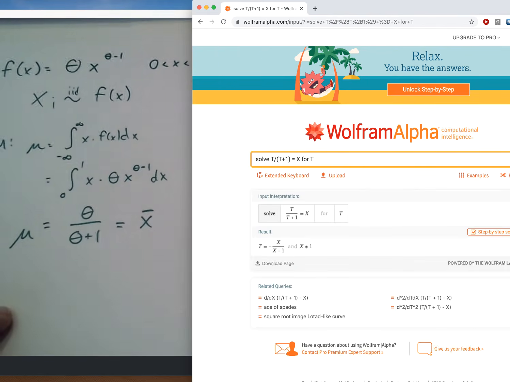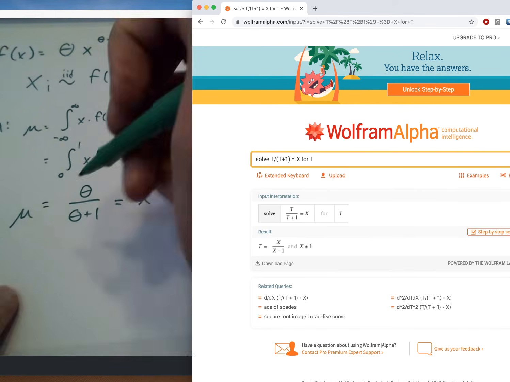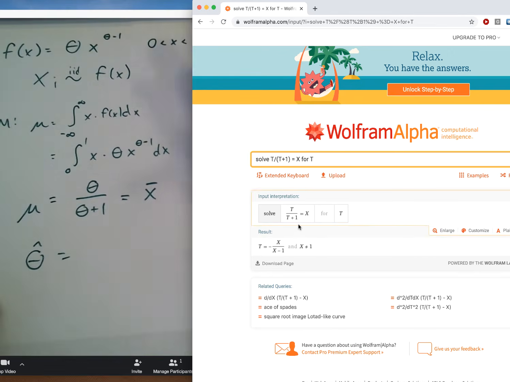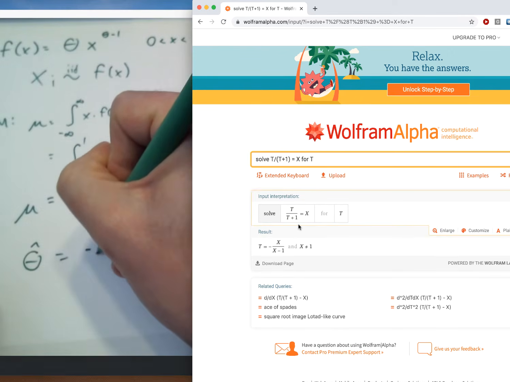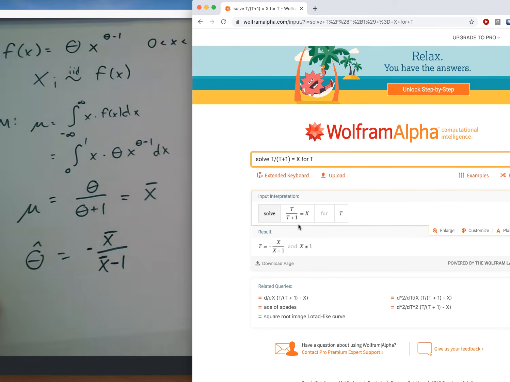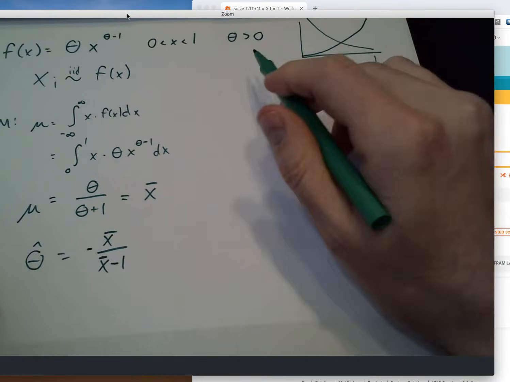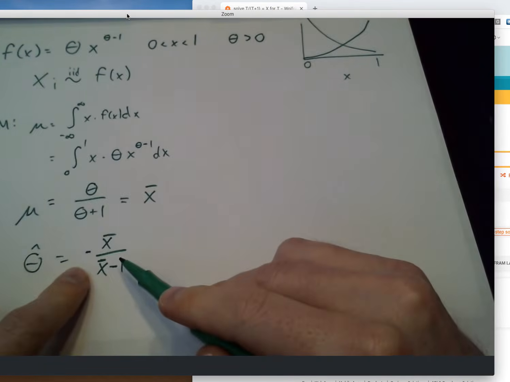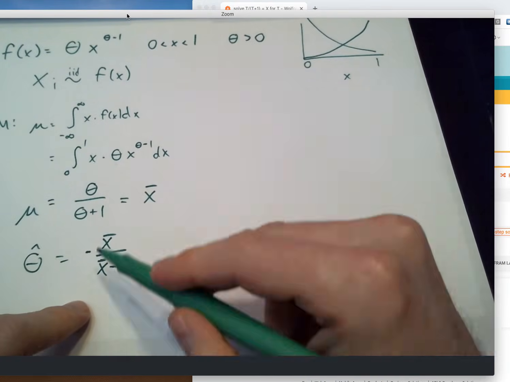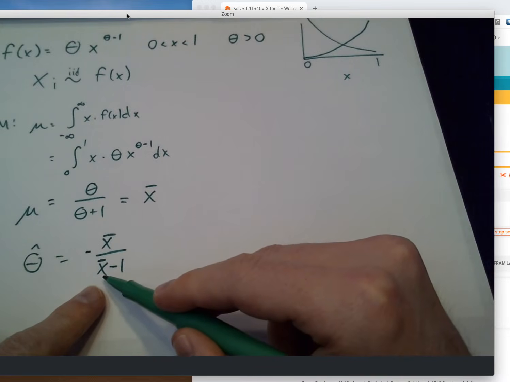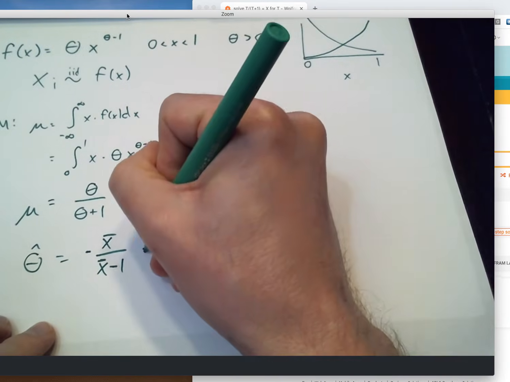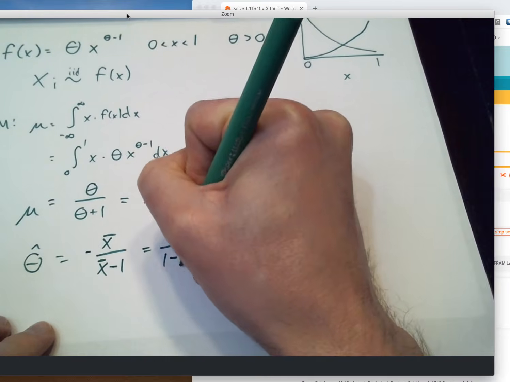So Wolfram Alpha will work its thing. And it says, all right, we'll take your theta hat to be equal to minus x bar over x bar minus 1. Now, you might ask yourself, is that right? Because didn't I at the very beginning say that theta is greater than 0? How is there a negative sign here? Well, remember that all of the x's are going to be between 0 and 1. So x bar is going to be between 0 and 1 as well. So x bar minus 1 is actually going to be negative, and that'll wipe out the negative sign out in front. In fact, if I just write this as x bar over 1 minus x bar, that takes care of that awkwardness.